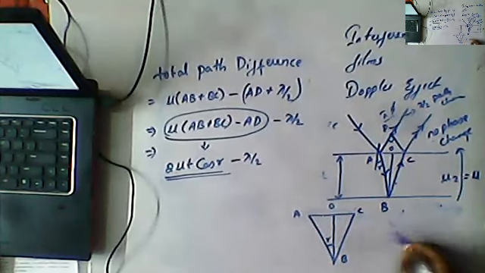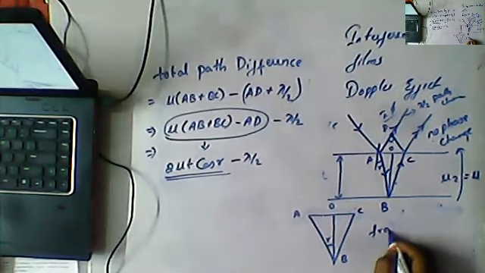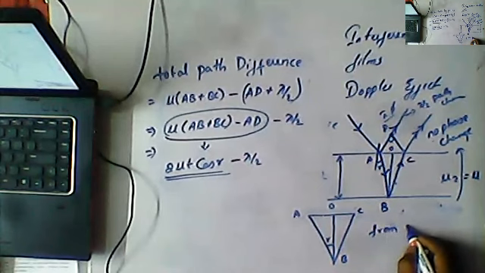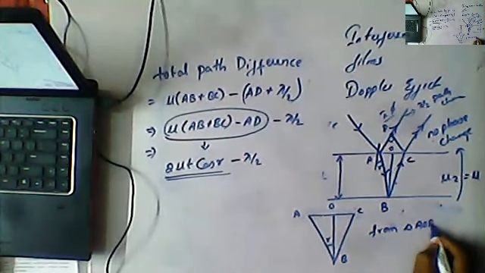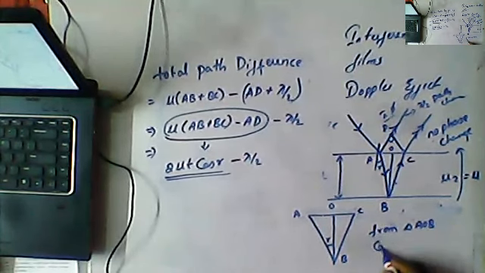So from the triangle AOB, cos R is equal to OB by AB.